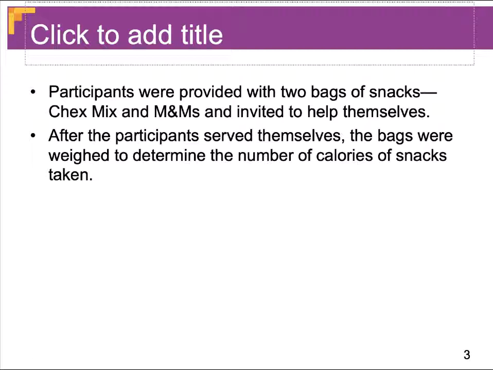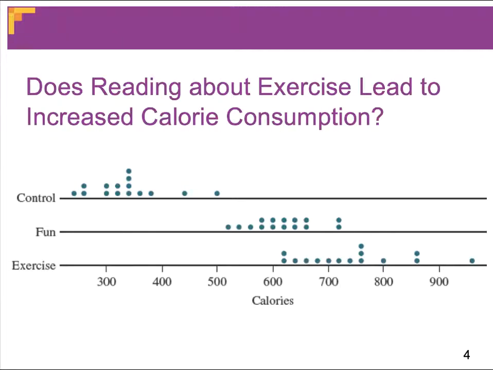And what's interesting is described here in these 3 dot plots. This is the number of calories that were consumed by each group of participants. In the control group, you see that most of the values were around 300 to 350. Some were a little bit lower, but the highest was 500. Notice in the fun group, where they were reading about exercise, that all of the values were more than 500.